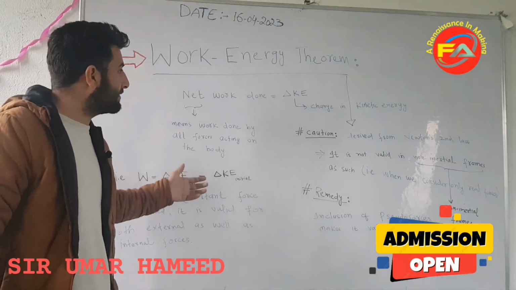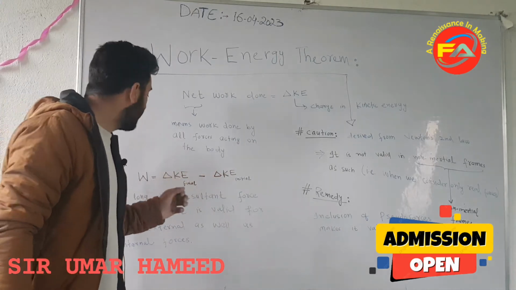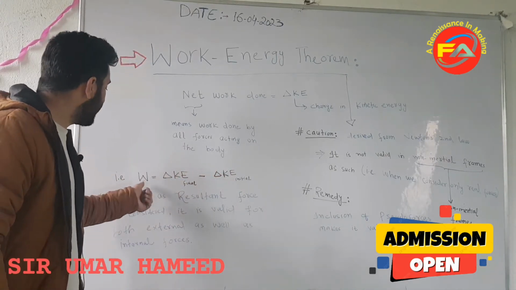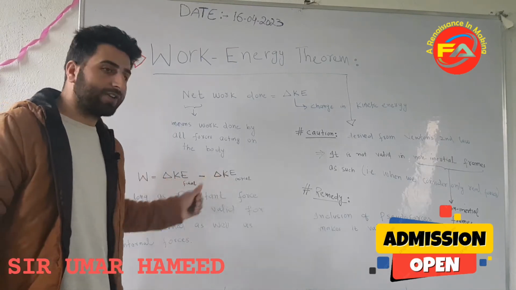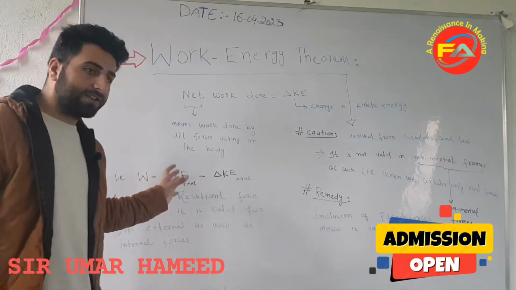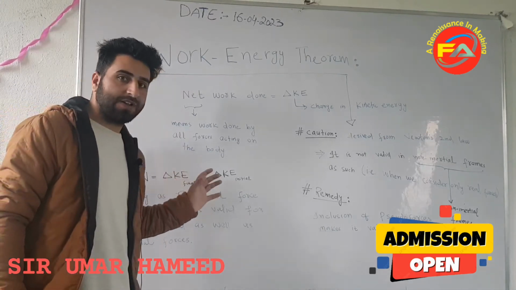We have to take all forces, be it applied force, be it frictional force, all the forces, and take their resultant. So the mathematical statement we wrote is that work done is equal to final kinetic energy minus initial kinetic energy. As long as we take the resultant force, this theorem is valid for external forces as well as internal forces.